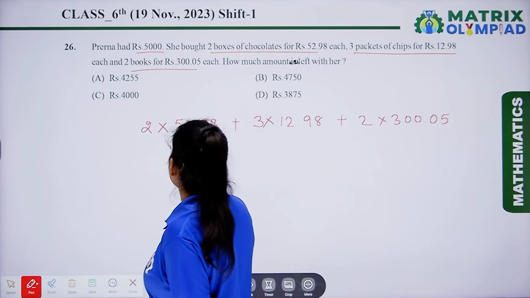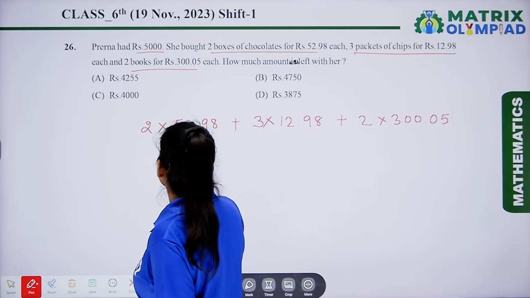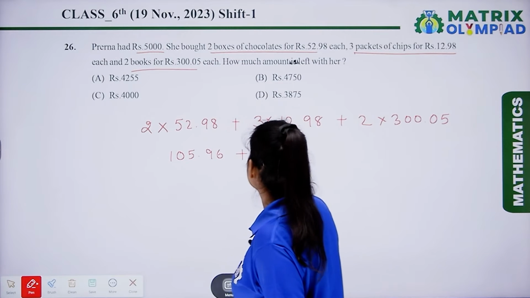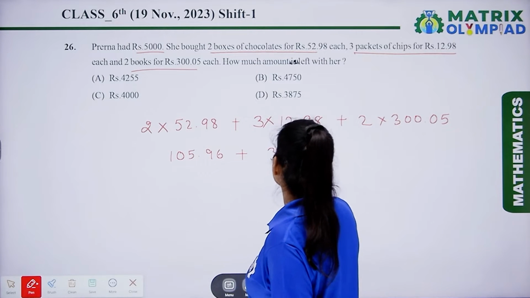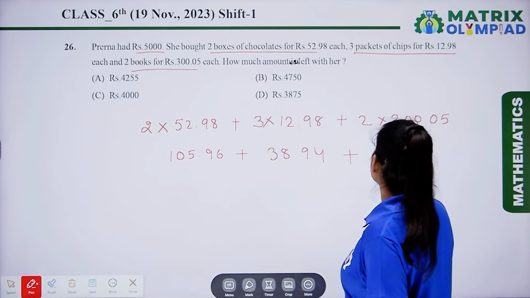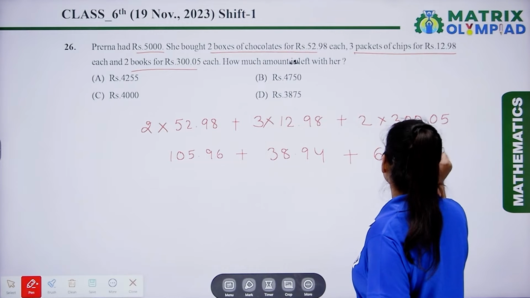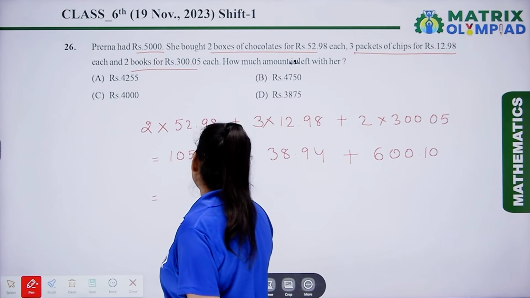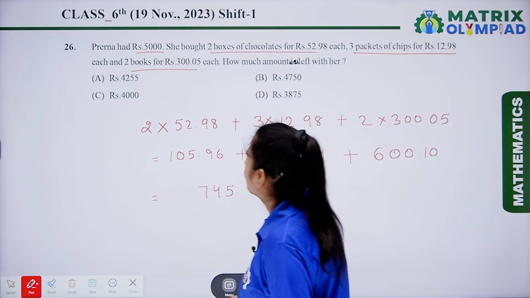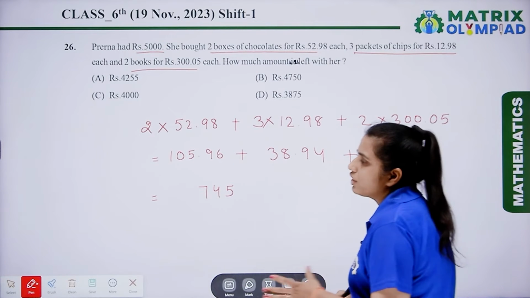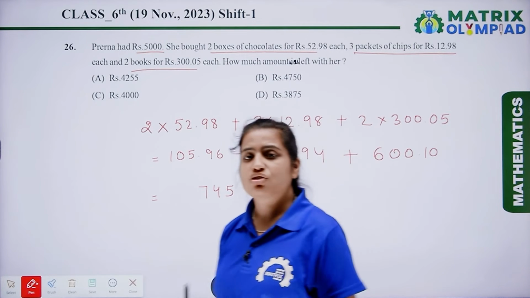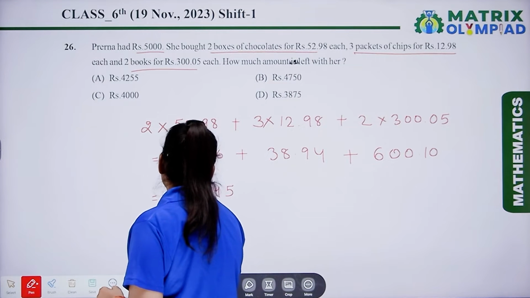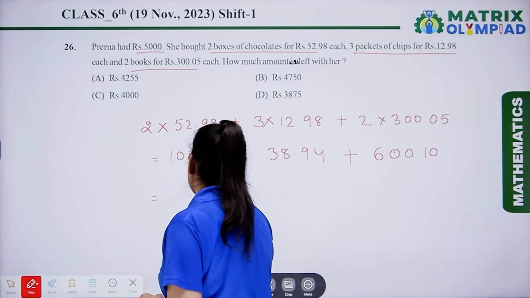After multiplying we get 105.96 plus 38.94 plus 600.10. After adding we get 745. So rupees 745 is the total expenditure Prerna made. Now what amount was left?